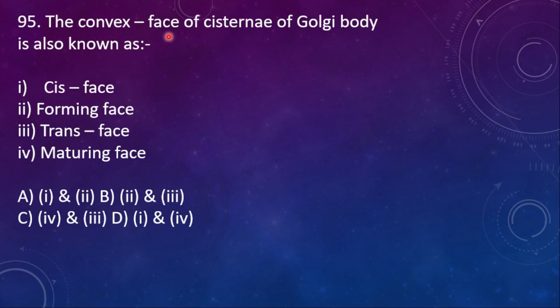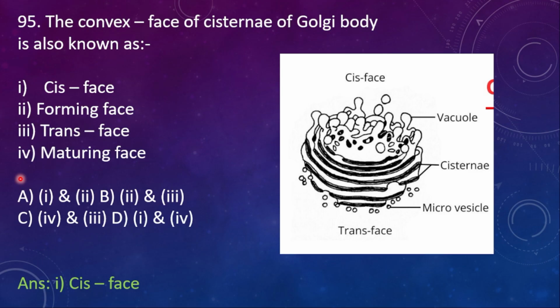95. The convex face of cisternae of Golgi body is also known as A, cis phase, 2, forming phase, 3, trans phase, 4, maturing phase. And here the right option is option A, cis phase. And the next question, that is 95. The convex face of cisternae of Golgi body is also known as, this is the convex face, cis phase it is called. Okay?